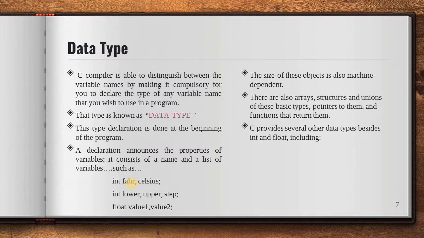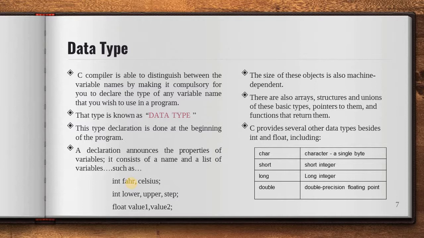C provides several other data types besides int and float, including char, short, long and double. Char is a data type to store a single byte, a single character. For example, if I want to store P for parrot, then what I have to write is char p. P is a variable of type character that will store your character.